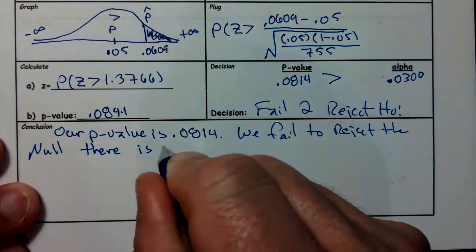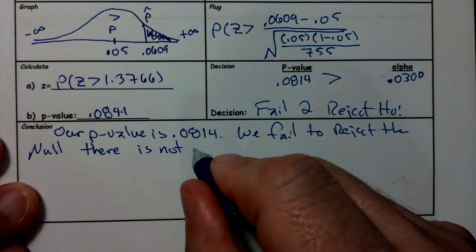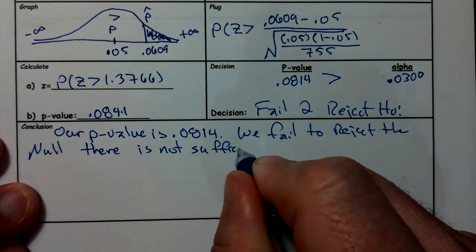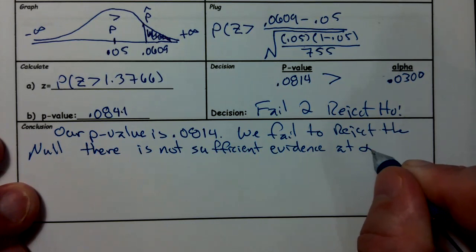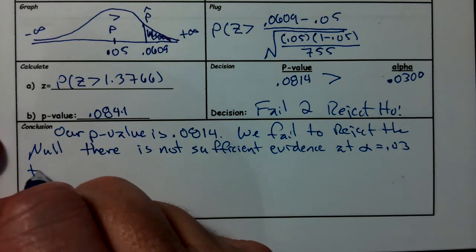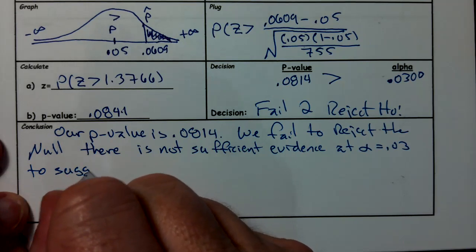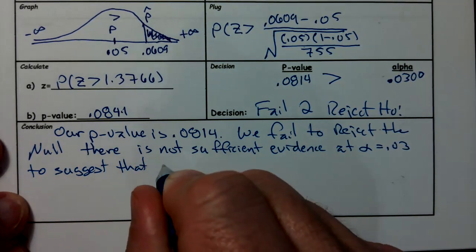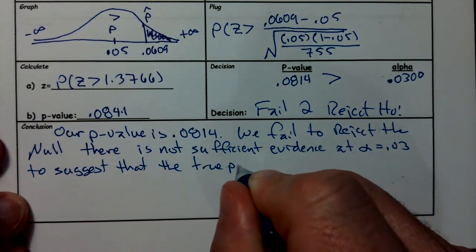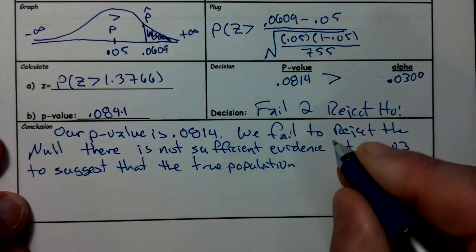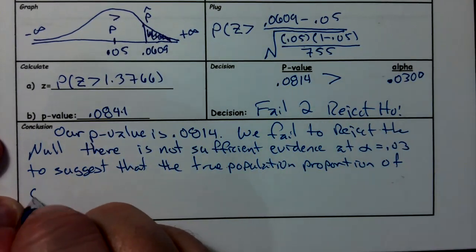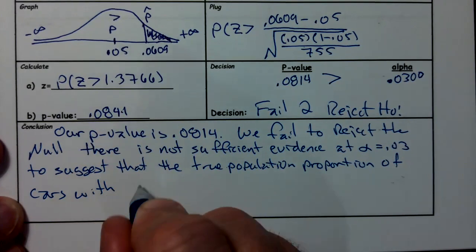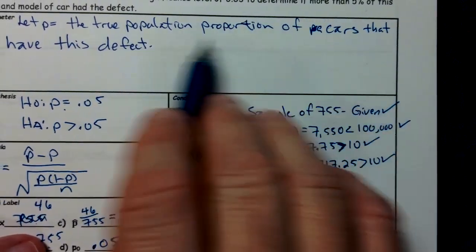There is not sufficient evidence at alpha equal 0.03 to suggest that the true population proportion of cars with defects, and by the way, that came from here, the true population proportion of cars that have this defect.